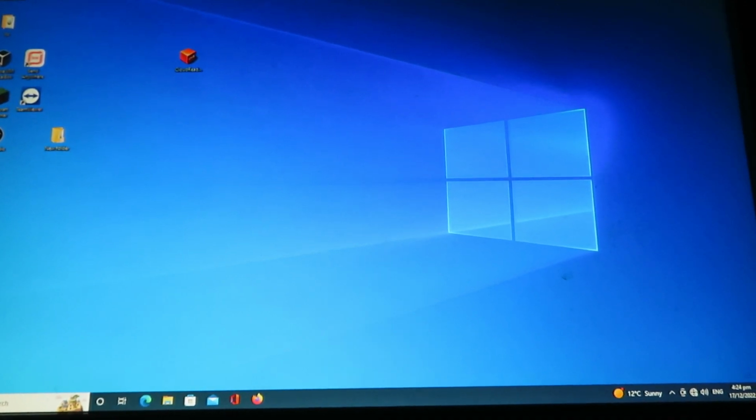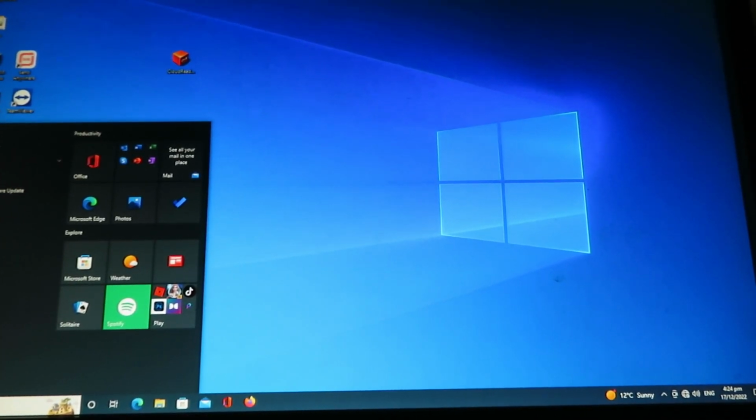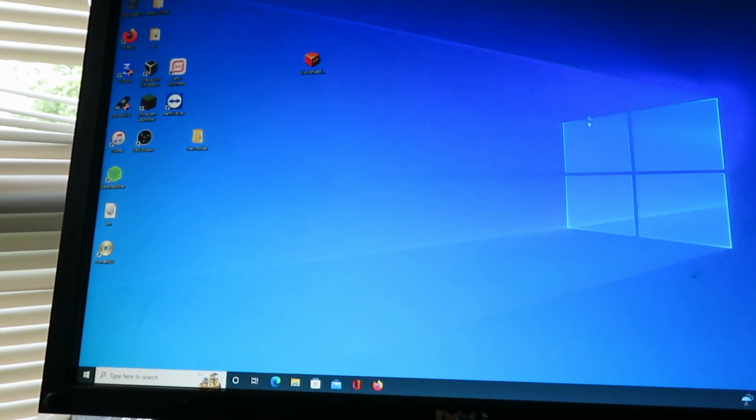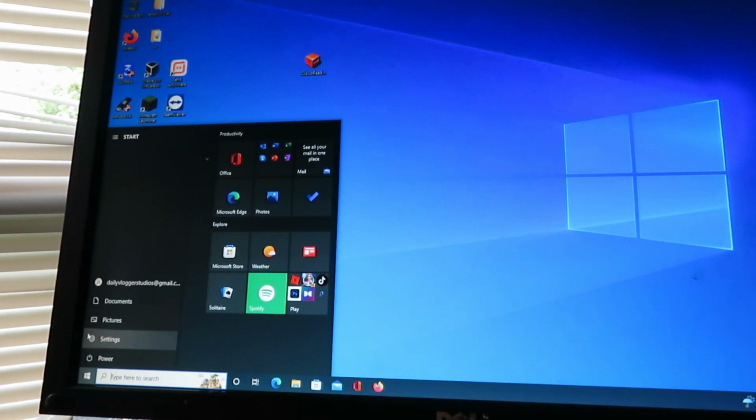So I'll just be right back since I have to do something real quick, and then we can open up the settings app. Hey guys, I am back now. Camera's starting to go out of focus. So without further ado, let's open up settings.